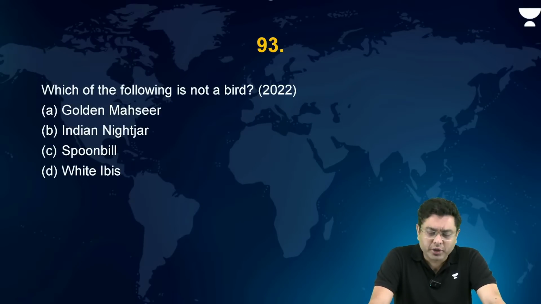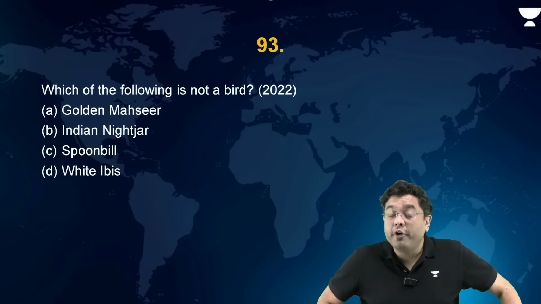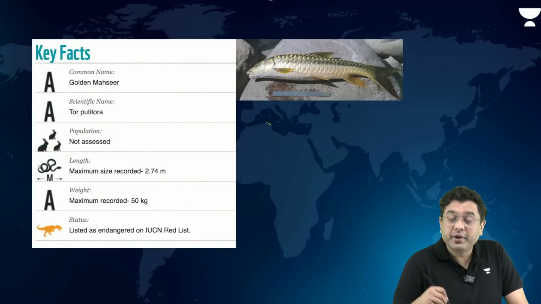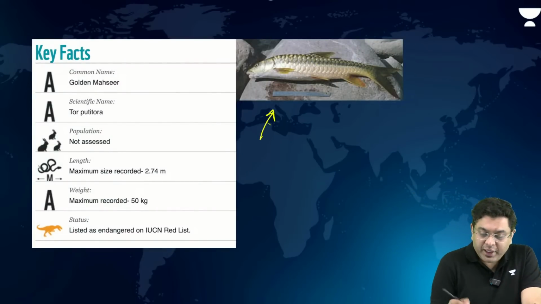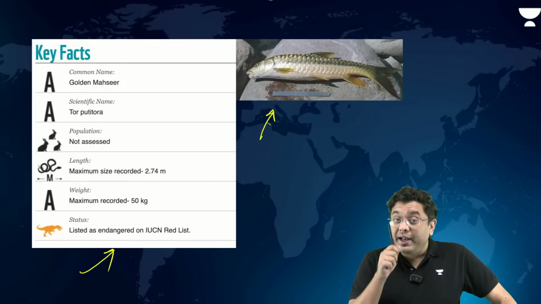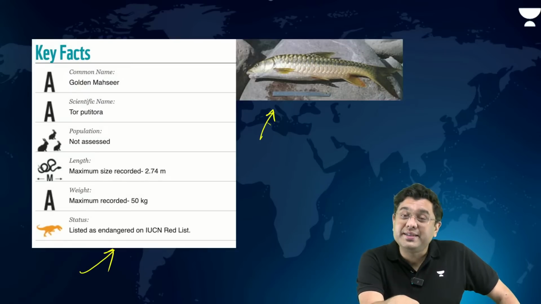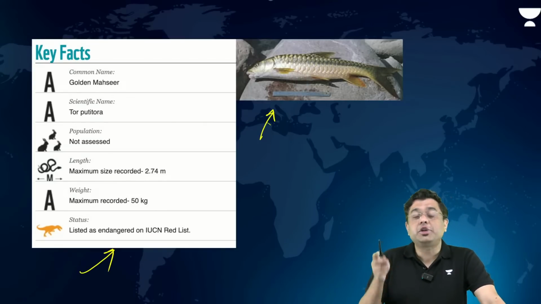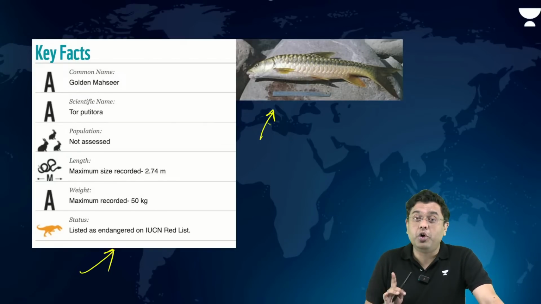Now, which of the following is not a bird? Golden mahseer, Indian nightjar, spoonbill, and white ibis. Now, golden mahseer. This basically forms the state fish of many states in our country. This golden mahseer, this is a fish species, right? So here listed as endangered in IUCN. Find out it is the state fish of which of the states out there. You have various varieties of mahseer which forms the state fish in Madhya Pradesh also, Nagaland also, and so on.